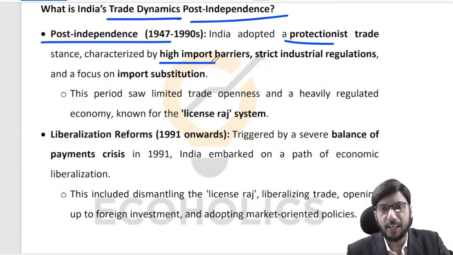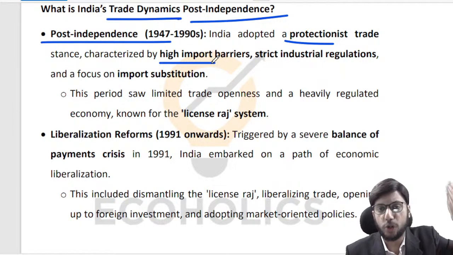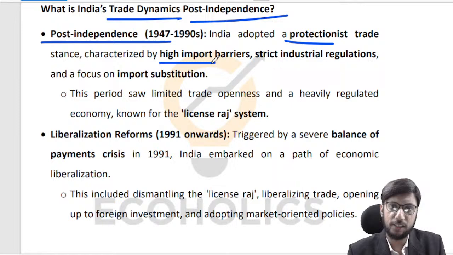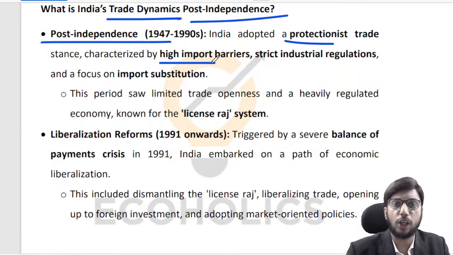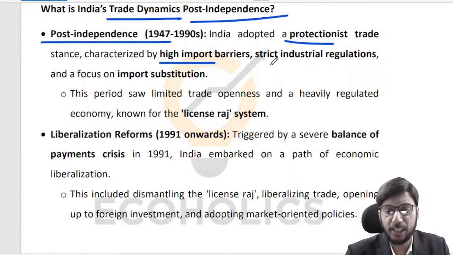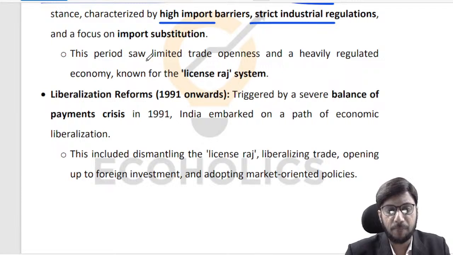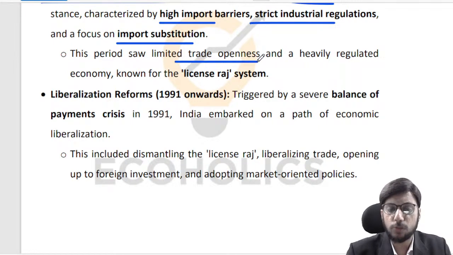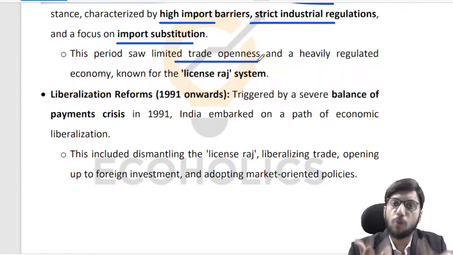So we erected high trade barriers, high import duties, high quantitative restrictions, so that imported goods were not coming easily into India. There were strict industrial regulations as well, and a lot of focus on import substitution, that is, produce as much in India as possible. This overall system was one where trade openness was fairly limited. You couldn't easily import or export. The laissez-faire concept did not apply so much in this domain, that you could do whatever you want.